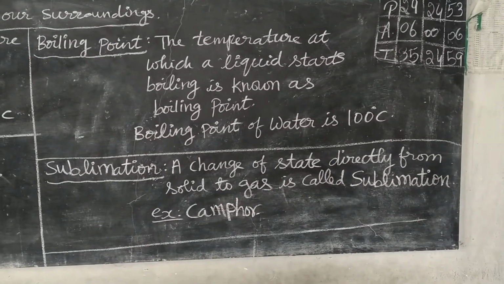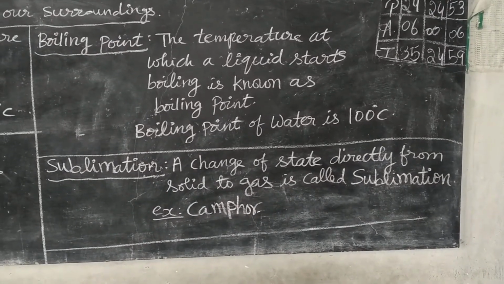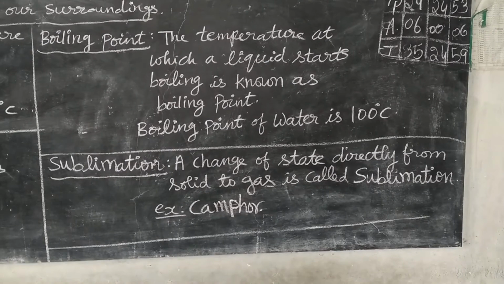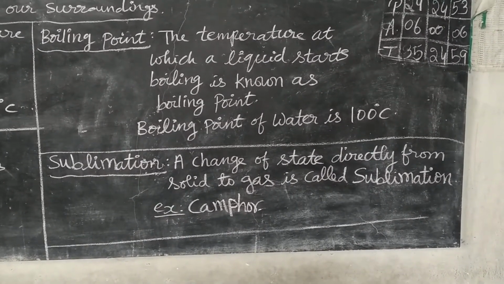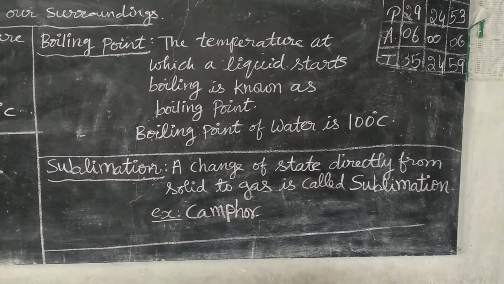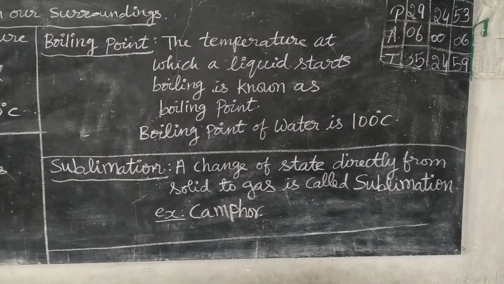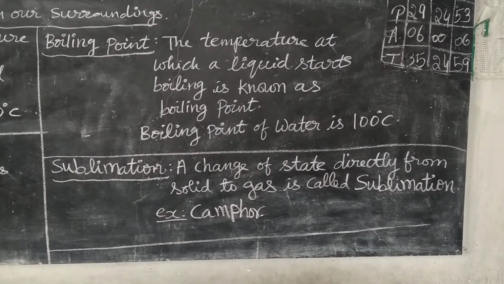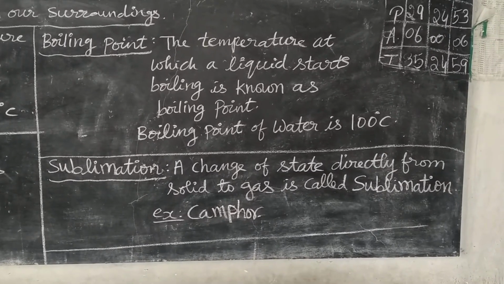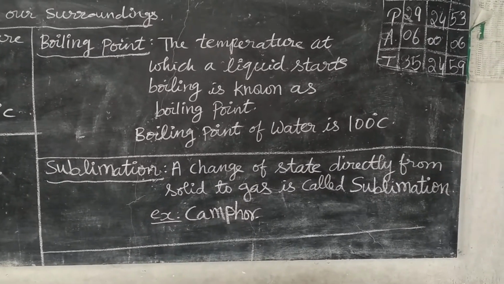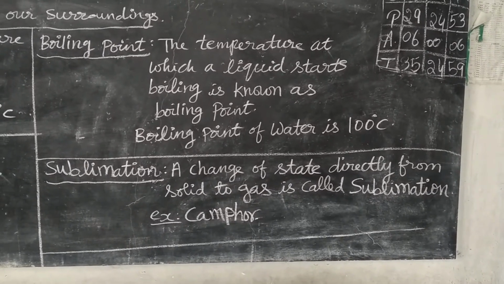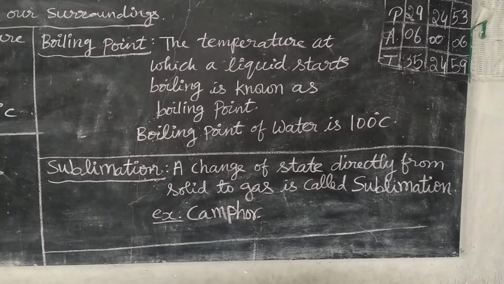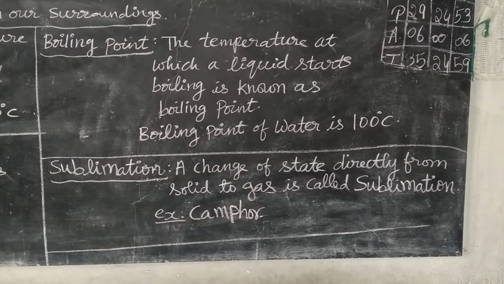The example I have given is camphor. Camphor, Karpura. It contains ammonium chloride. The chemical present in camphor is ammonium chloride. This ammonium chloride is a solid, and when it is heated, it immediately changes directly into gaseous form. Whereas ice, when it is heated, does not change directly to steam.